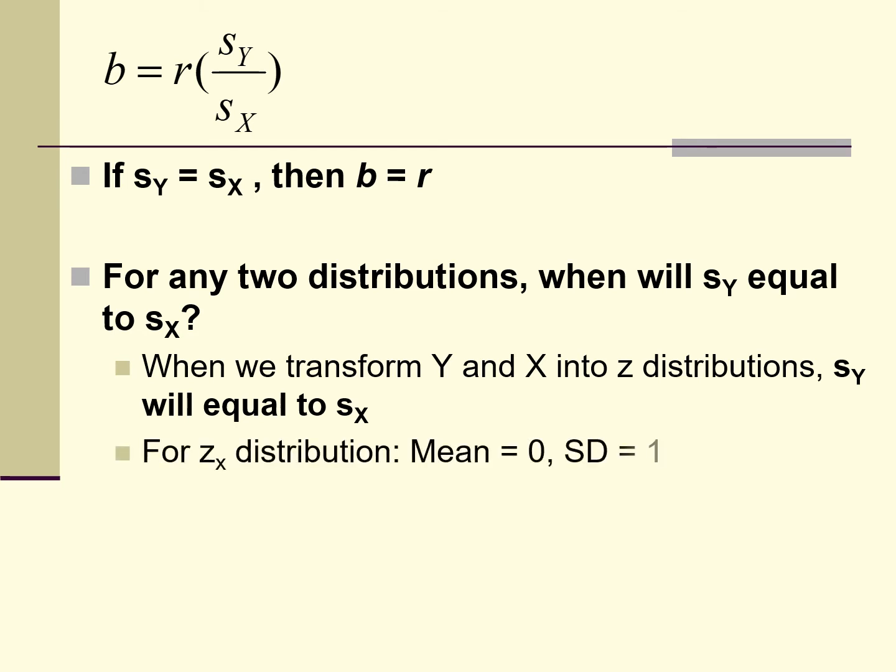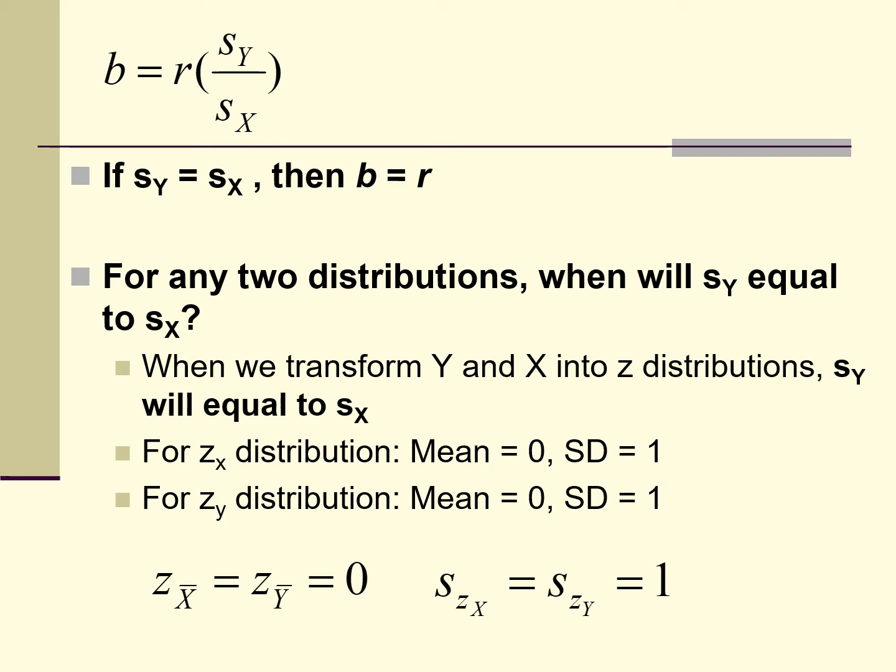Then for a zx distribution, the mean is 0, standard deviation is 1. For a zy distribution, the mean is 0, standard deviation is 1. Then if we transform two raw distributions into z distributions, sx will equal sy.